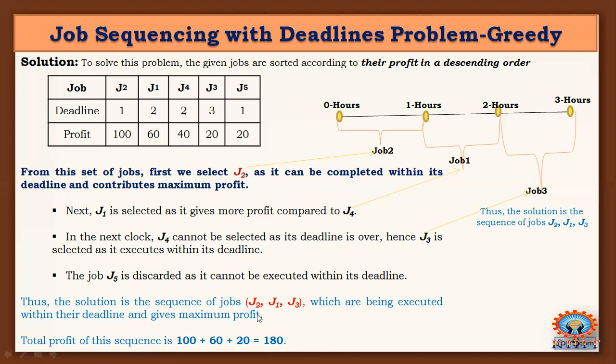The profit of job 2 is 100, the profit of job 1 is 60, and the profit of job 3 is 20, so the total profit is 180. That means the person can complete jobs within their deadlines. The main motto is to maximize the profit by satisfying the constraints.